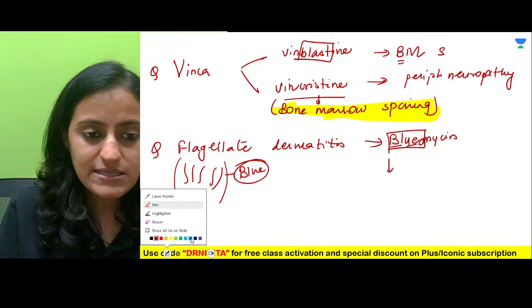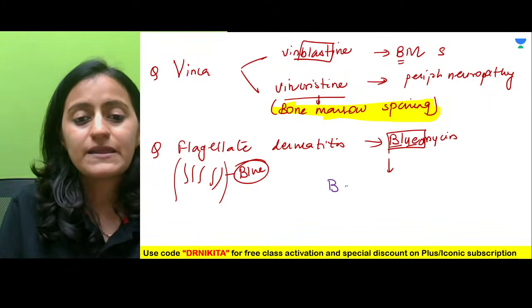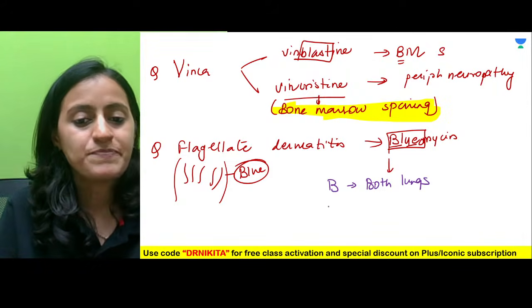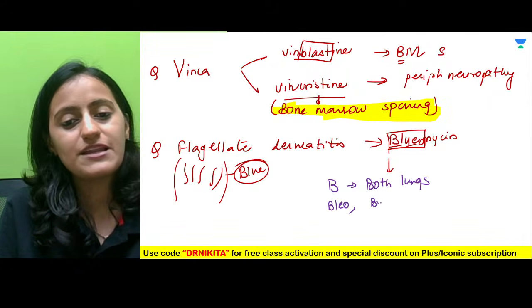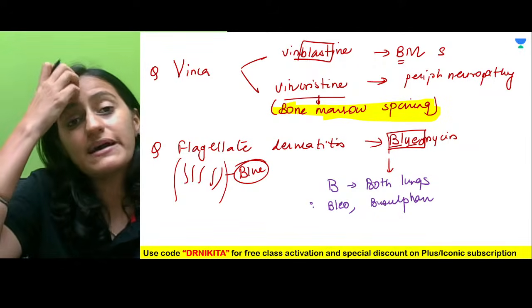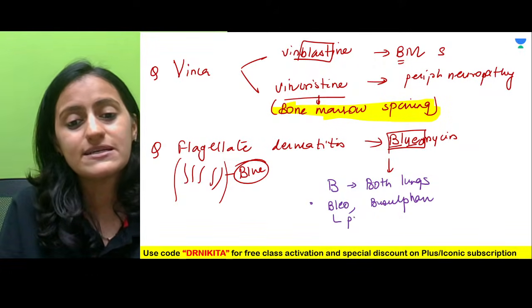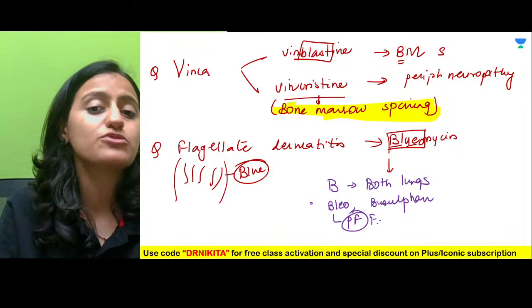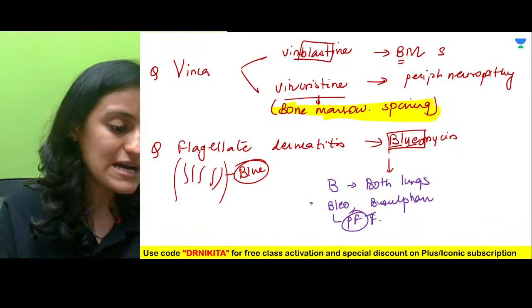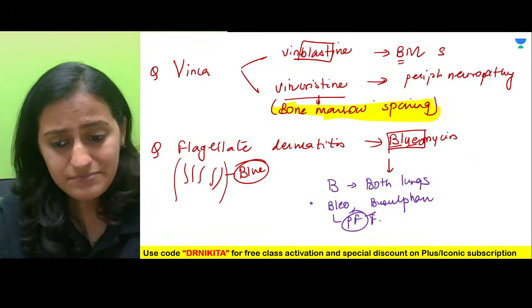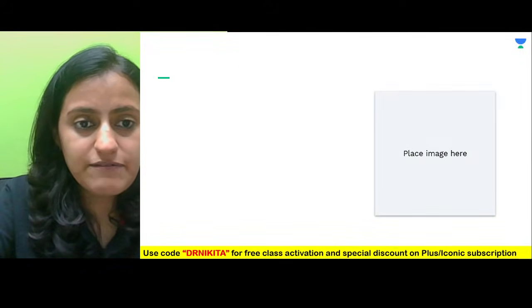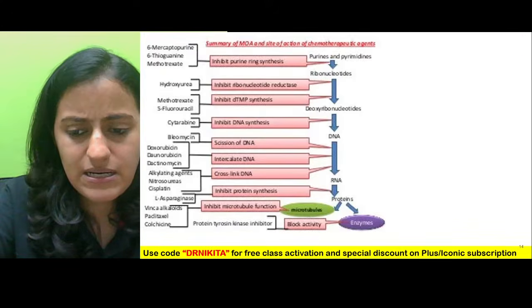Bleomycin also causes another side effect. Remember, B for B, affecting both the lungs. So you have bleomycin and busulfan, which affect the lungs. Bleomycin and busulfan cause pulmonary fibrosis, so you should do PFT with these drugs. Clear with everyone? Now let us have a look at some of the other important things also.